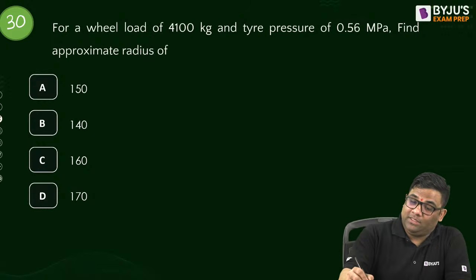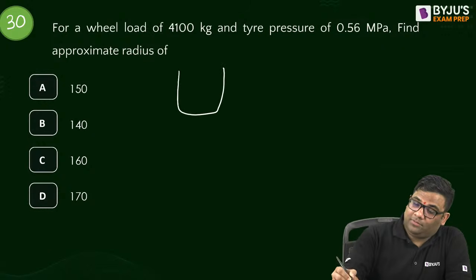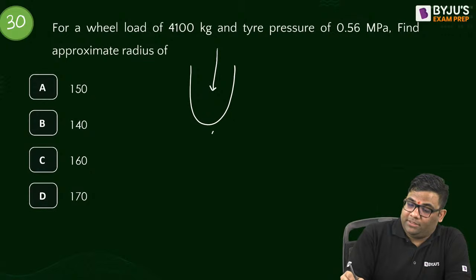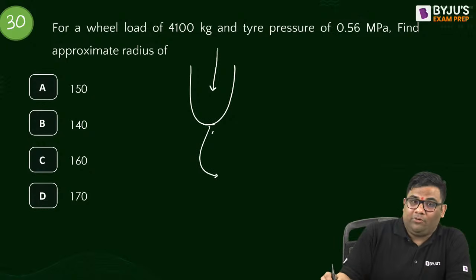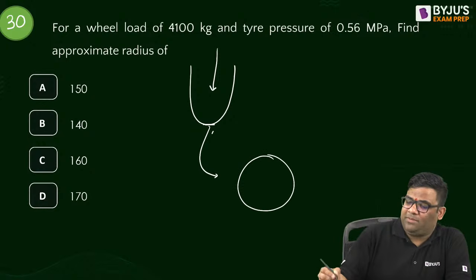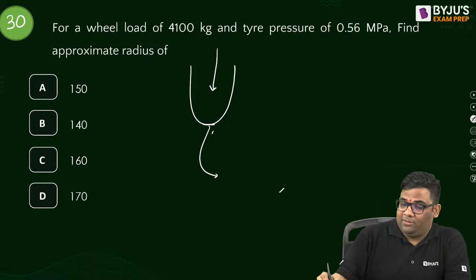It's very easy. When wheel load comes, this is a wheel, the wheel load is coming. The area below it, we'll approximate it to be a circle.